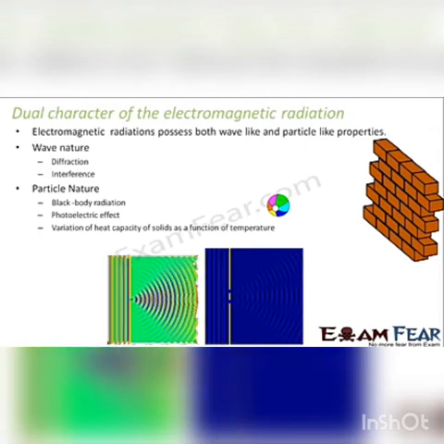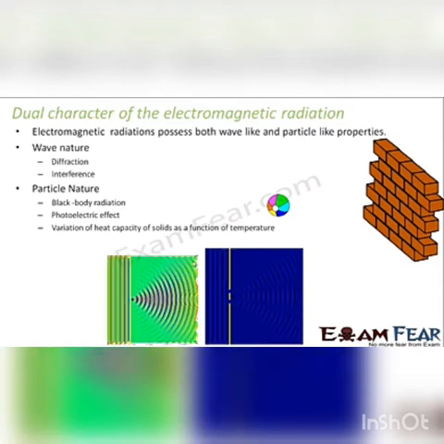Variation of heat capacity of solids as a function of temperature. This is something which we have not yet discussed. Maybe you will study it in your higher classes. So these are some of the phenomena or properties which support the particle nature of radiation, and diffraction and interference are some of the phenomena which support the wave nature of electromagnetic radiation. So this dual nature of electromagnetic radiation could not be explained by Rutherford's model of atom.